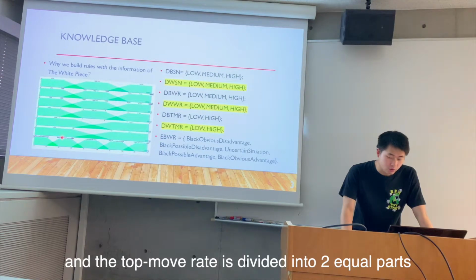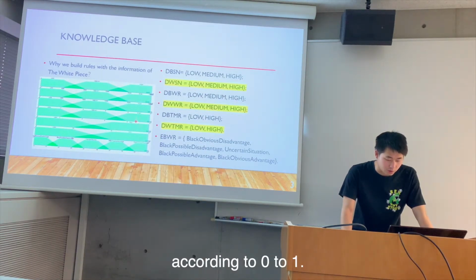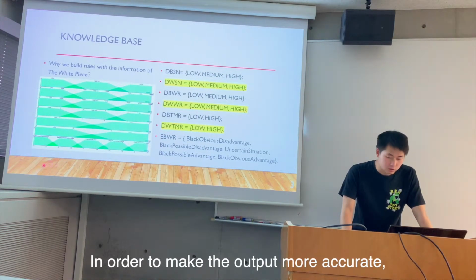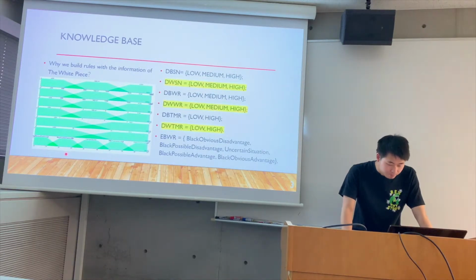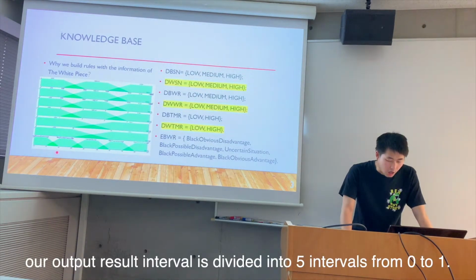And the top move rate is divided into 2 equal parts from 0 to 1. In order to make the output more accurate, our output result interval is divided into 5 parts from 0 to 1.